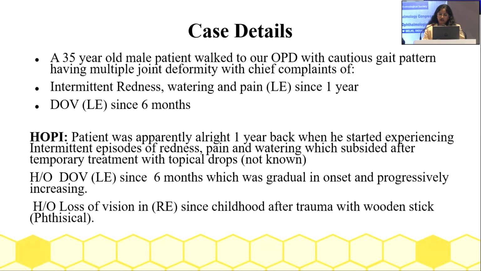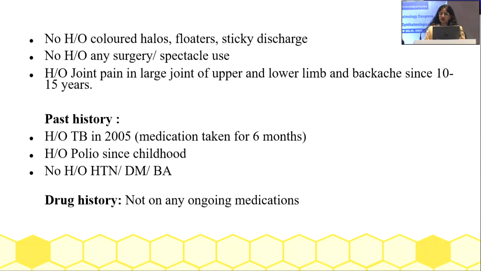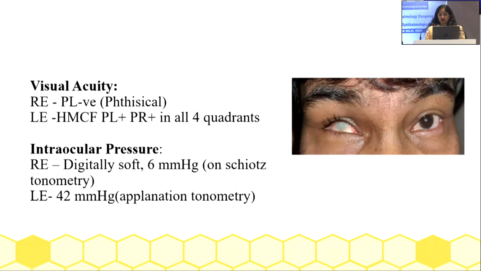In the right eye, the patient has a history of loss of vision since childhood after trauma with a wooden stick, and the eye was phthisical. There was no history of colored halos, floaters, sticky discharge, surgery or any spectacle use, but he had a history of joint pain in large joints of upper and lower limb and backache since 10 to 15 years. He had a history of TB in 2005, for which he took medication for 6 months, and history of poliomyelitis since childhood. There was no history of any systemic illness or any ongoing drugs.